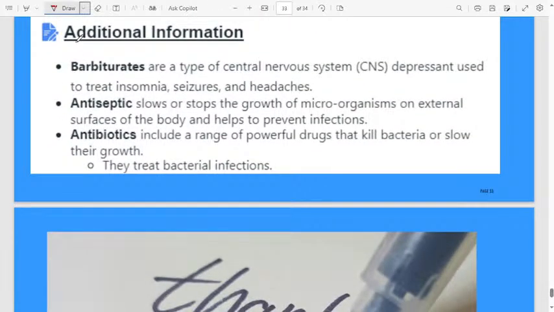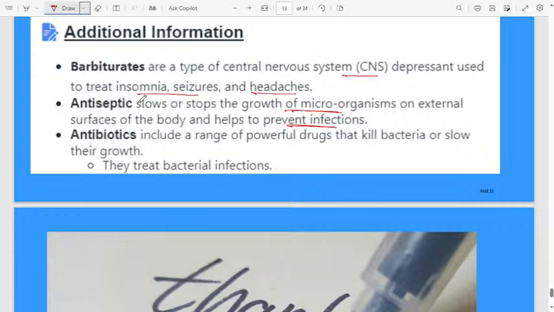let us see in detail. Barbiturates are a type of central nervous system, CNS, depressant used to treat insomnia, seizures, and headache. For headache, we will use this one. Then antiseptic slows or stops the growth of microorganisms on the external surface of the body, helps to prevent infections. Normally, if there is a wound or infection on your leg, face, or skin, we will use the antiseptic cream.